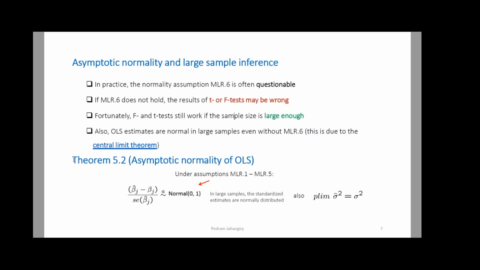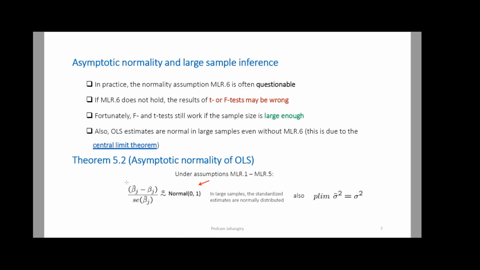Okay, now what is theorem 5.2? This theorem is asymptotic normality of OLS. So it says that under assumptions 1 through 5, then look at that. Beta hat j minus beta j divided by the standard error of beta hat j is going to be asymptotically, this is how you read it, asymptotically normally distributed with average 0 and variance 1. Okay, this is a big deal.